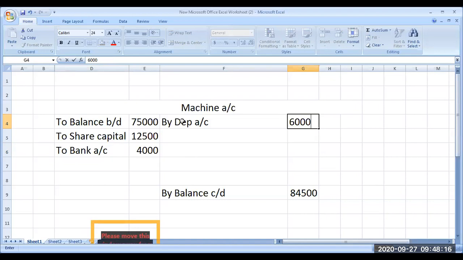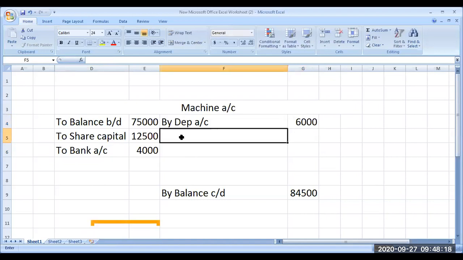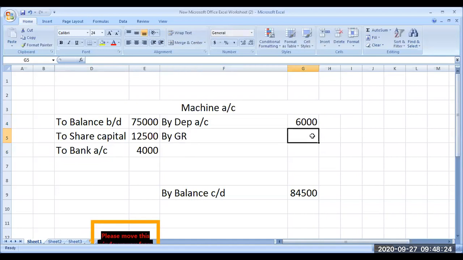100 rupees written off to general reserve. So loss on machinery by general reserve, that is 100. Is there any other item relating to machine in the question? We don't think so. First is dividend A, B is machine we have taken, C is also machine we have taken, D is also machine we have taken. E is about income tax. F is about loss on sale of machine that is being considered. This is about the information on machine.